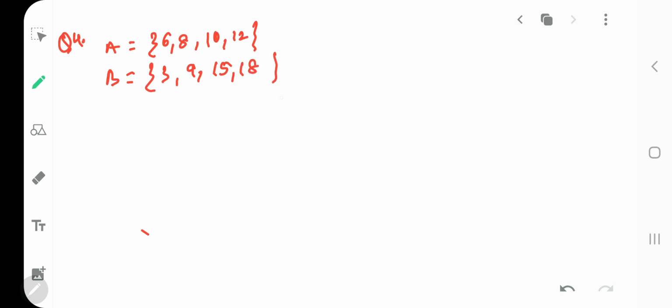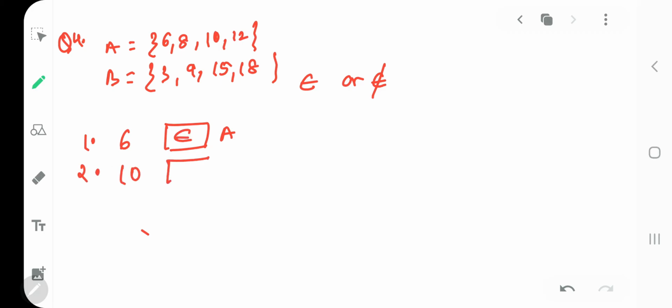You have to insert the symbol belongs to or not belongs to to make the following true. First, 6 dash A. Will 6 in A be belongs to or not belongs to? Belongs to. Second, 10 dash B. Is 10 in B set? No, so not belongs to.